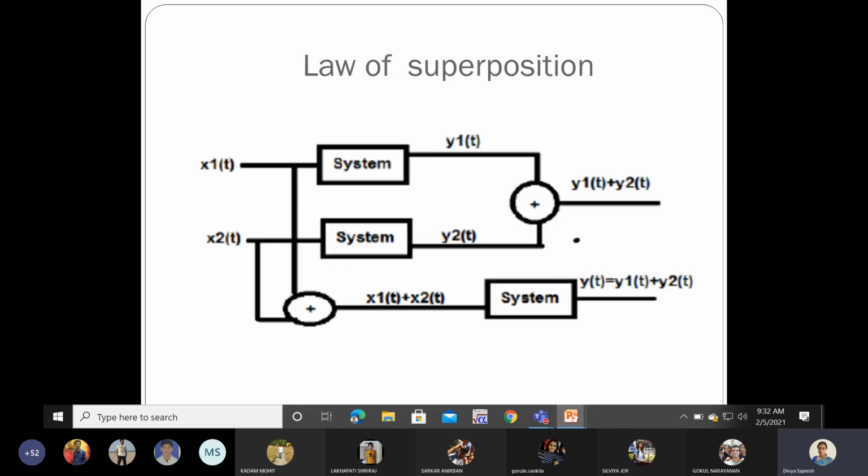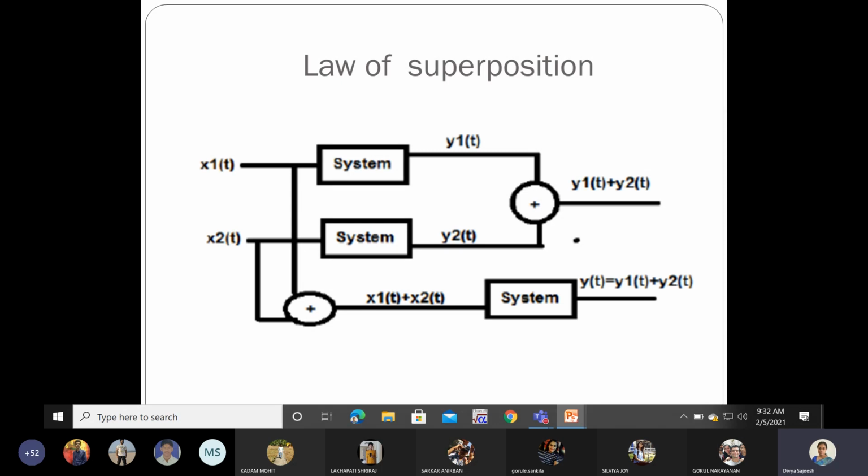Again, in the form of a block diagram I can show here. First I am giving x1 to the system, obtaining the output y1 of t. Next, I am giving x2 of t individually to the system, obtaining the output y2 of t. Then I am adding it, y1 of t plus y2 of t. This should be equal to, let us see the other path.